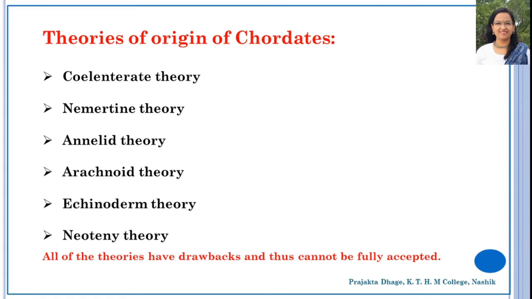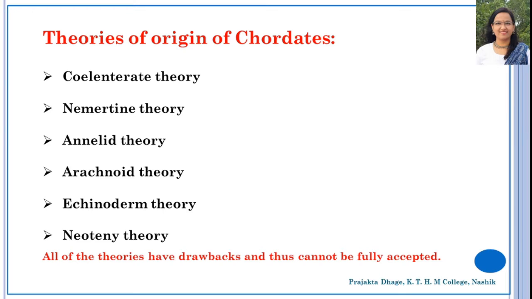Now, here in this particular slide, you will see some of the theories given by many scientists. The first theory is cylindrate theory, then you have nemertine theory, annelid theory, arachnoid theory, echinoderm theory, and finally neoteny theory. So we will see each of the theories one by one. Let's move on to the first theory, which is cylindrate theory.